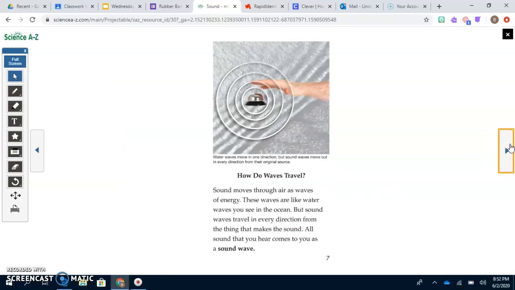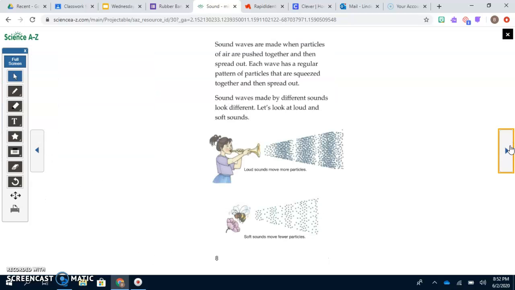How do waves travel? Sound moves through air as waves of energy. These waves are like water waves you see in the ocean, but sound waves travel in every direction from the thing that makes the sound. All sound that you hear comes to you as a sound wave. Sound waves are made when particles of air are pushed together and then spread out. Each wave has a regular pattern of particles that are squeezed together and then spread out. Sound waves made by different sounds look different.